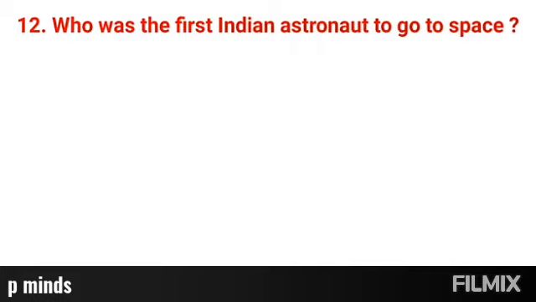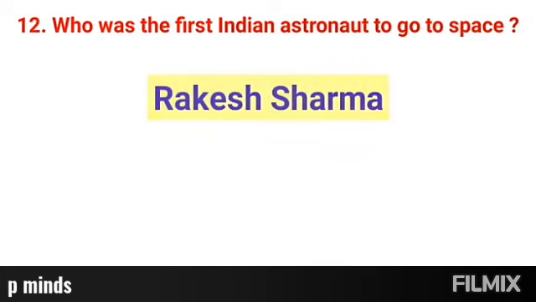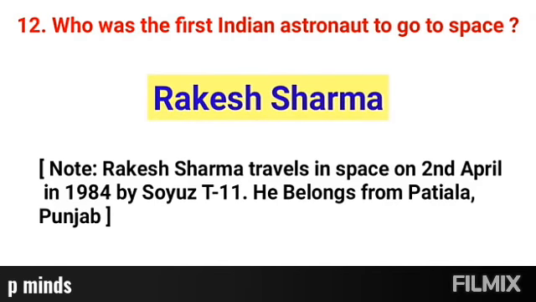Question number 12. Who was the first Indian astronaut to go to space? It's very important. Right answer, Rakesh Sharma. In various competitive exams, it has come many times. Rakesh Sharma traveled in space on 2nd April in 1984 by Soyuz T-11. He belongs to Patiala, Punjab.